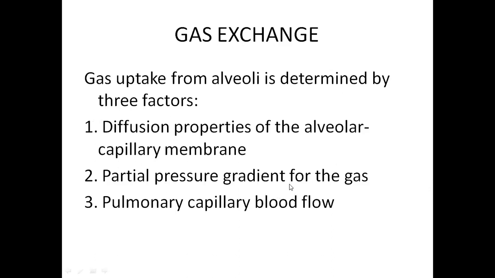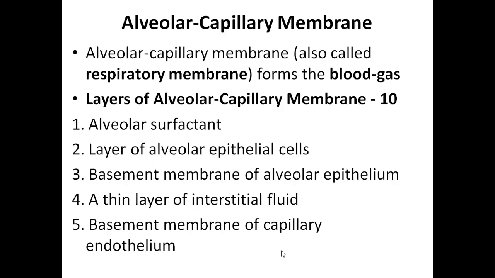The atmospheric air is brought near the pulmonary capillaries, near the respiratory membrane, also known as the alveolar capillary membrane, where there is exchange of gases. And this is also determined by the pulmonary blood flow. If there is no pulmonary capillary blood flow, there is no exchange of gases.